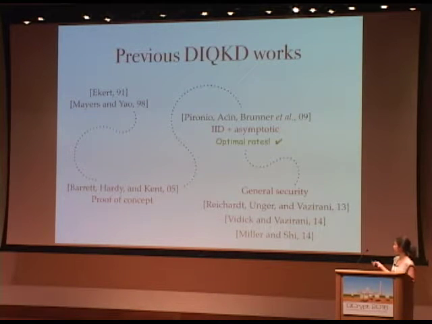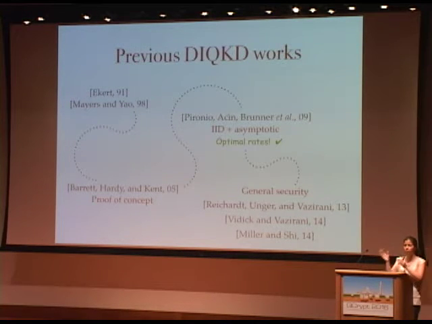And then finally, recently, people managed to prove general security, in the case where there are only these big components, not the smaller devices. So we have the works by Reichardt, Vidick, Miller, and their co-authors, who proved the general security. But there was still a gap open. These works are rather complex, and the rates and the noise tolerance that they achieve are far from the rates that were achieved for the IID and asymptotic case.